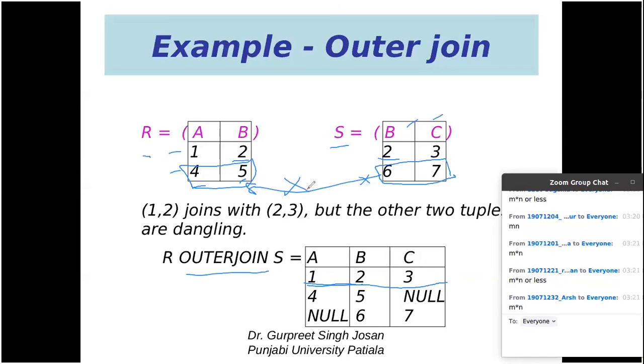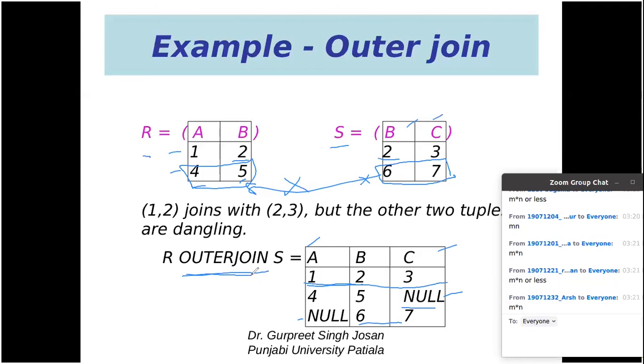For 6, there is no value in table R. So if we perform outer join, we preserve the dangling rows by putting the null value in the other location. If 4, 5 is to be included, then for column C we put the null value. And if 6, 7 is to be included, then for column A we put the null value. So this is how you can perform the outer join.